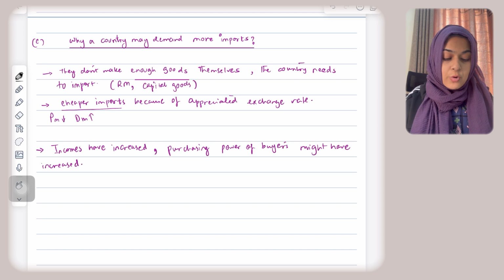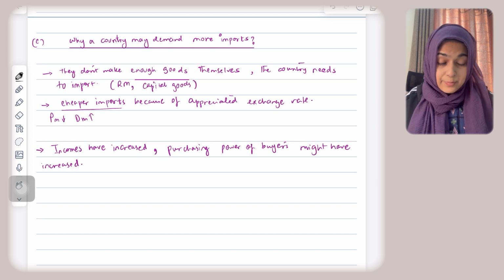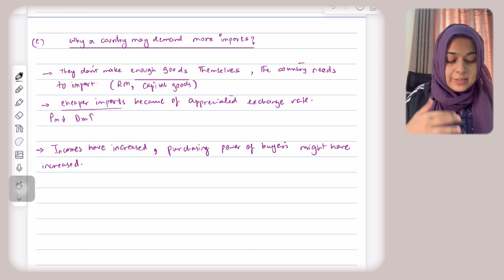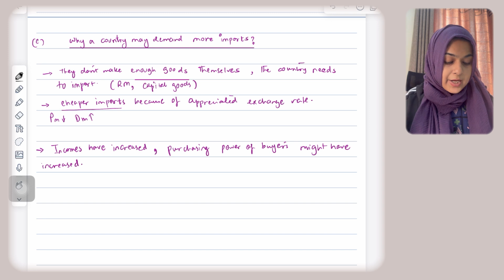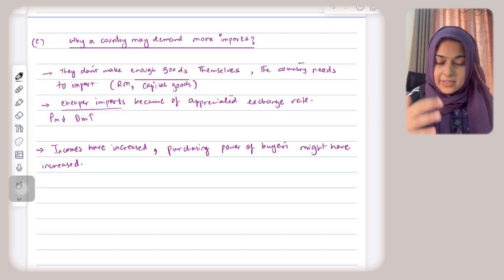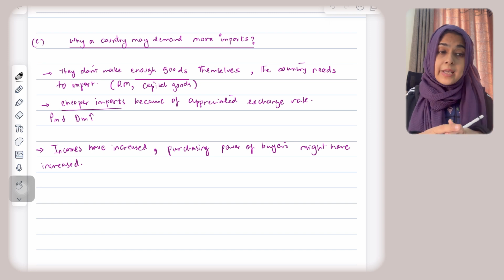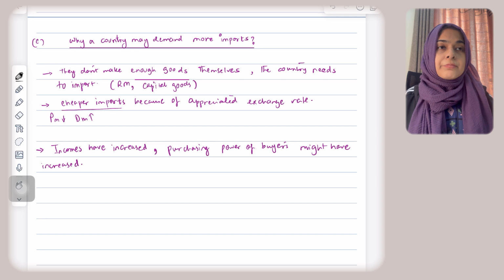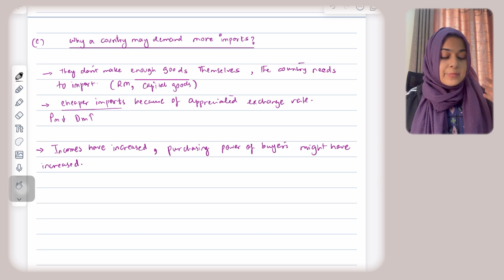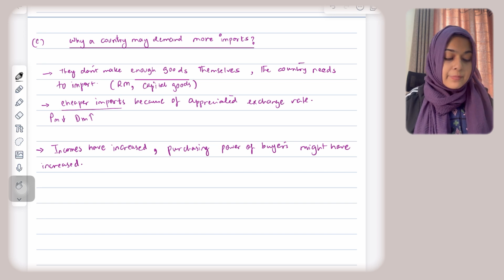If price of imports goes down, demand for imports goes up. So that means we'll end up buying more imports. Also, the last point, incomes generally have increased. When incomes increase, yes, people do rely on imported goods. A lot of times, imported goods are better in quality, and they give customers better experience. That is why they buy imported goods. Purchasing power of buyers might have increased. Because of that, they will buy imported goods and services.